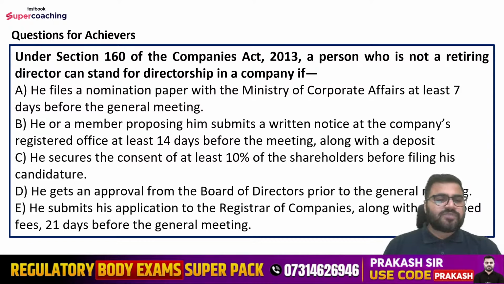So the question is, under section 160 of the Companies Act 2013, a person who is not a retiring director can stand for directorship in a company if: options are, he files a nomination paper with the Ministry of Corporate Affairs at least 7 days before the general meeting; he or a member proposing him submits a written notice at the company's registered office at least 14 days before the meeting along with a deposit; he secures the consent of at least 10% of the shareholders before filing his candidature; he gets an approval from the board of directors prior to the general meeting; he submits his application to the registrar of companies along with prescribed fees 21 days before the general meeting. So this is the achiever question.